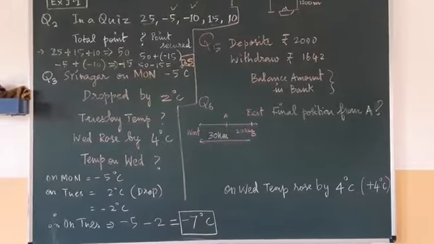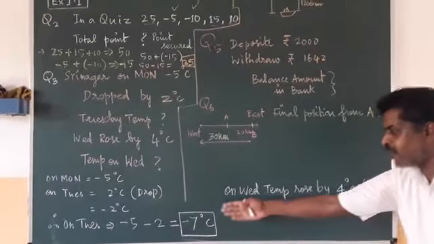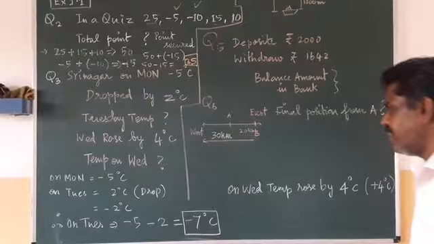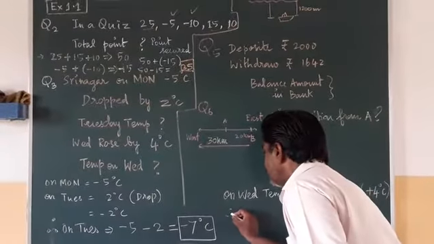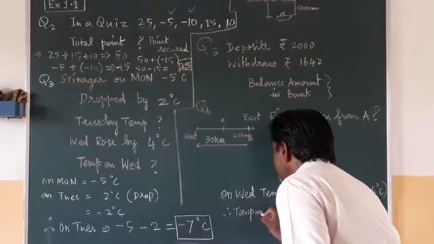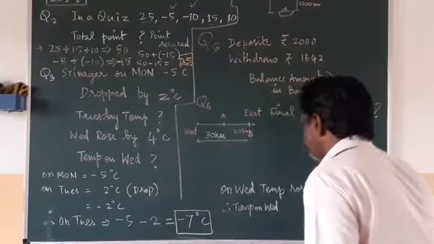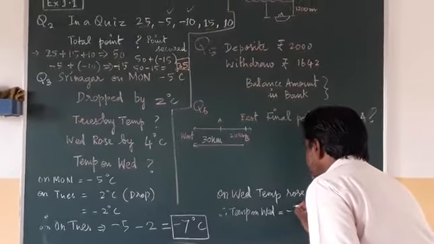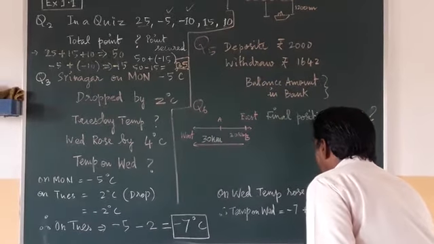Then what you have to do? From Tuesday you have to add the 4 on Wednesday. So the temperature on Wednesday equals -7 plus 4.